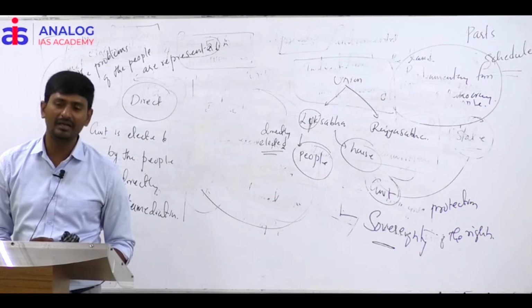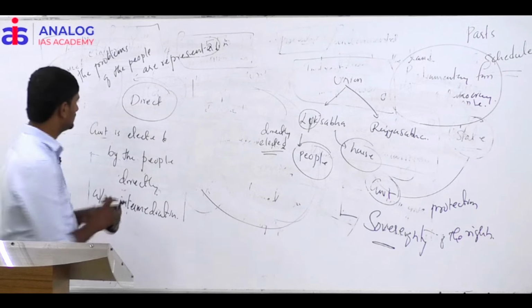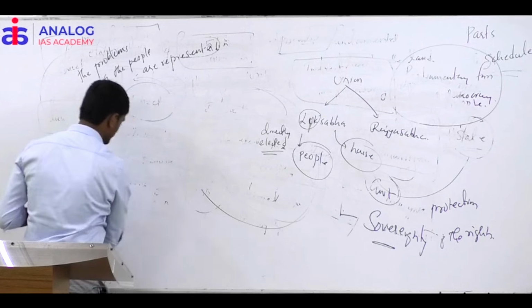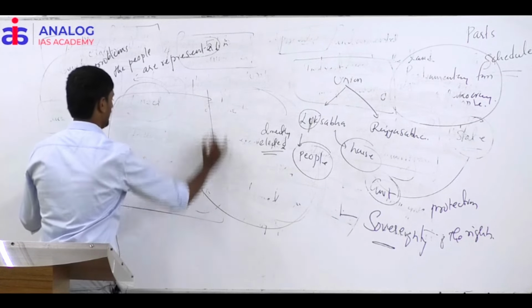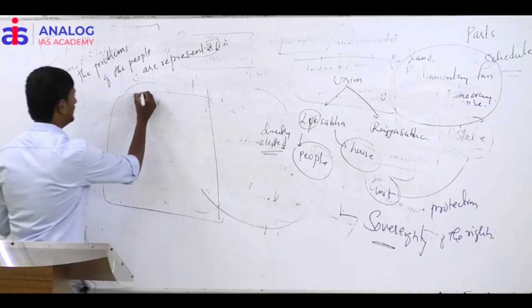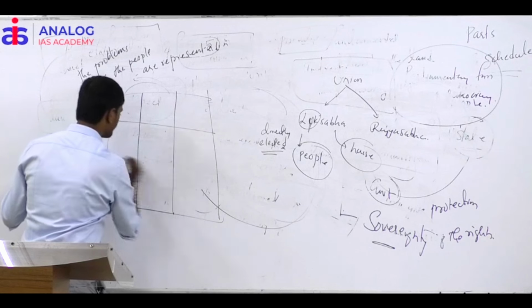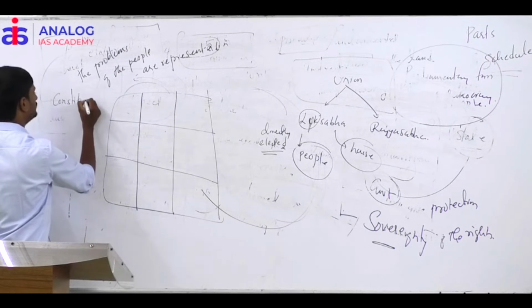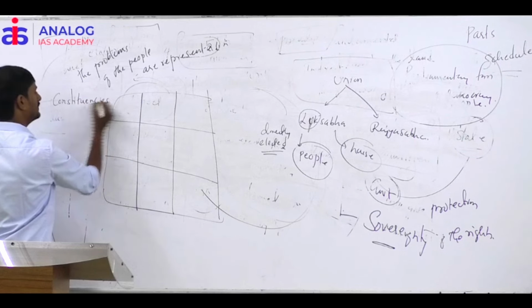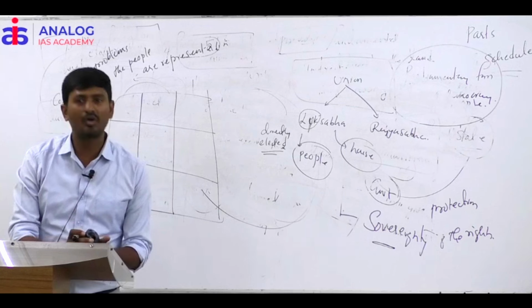How do the people directly elect the members of the Lok Sabha? Because we have this very big country, and the country is divided into various numbers of constituencies.